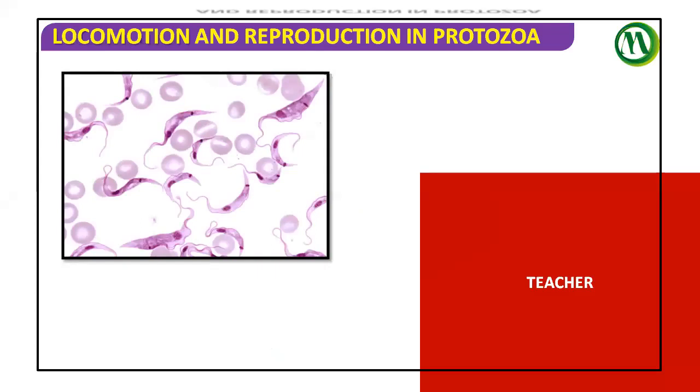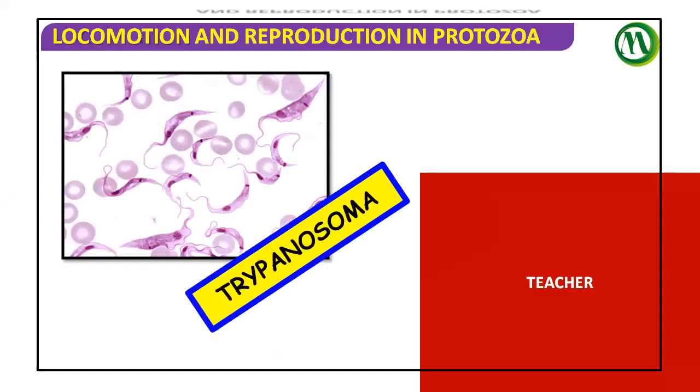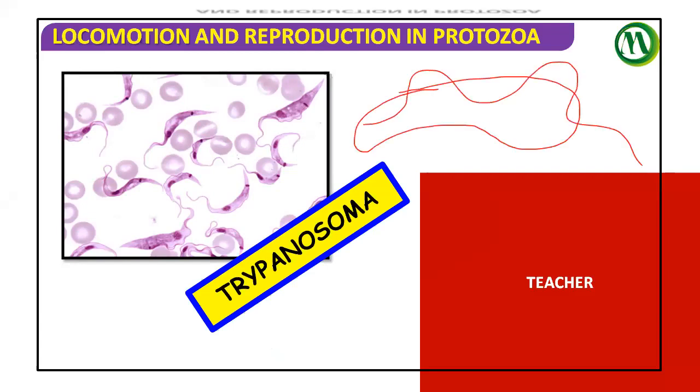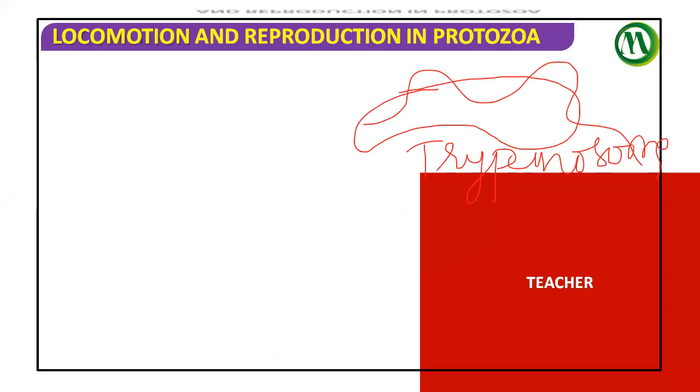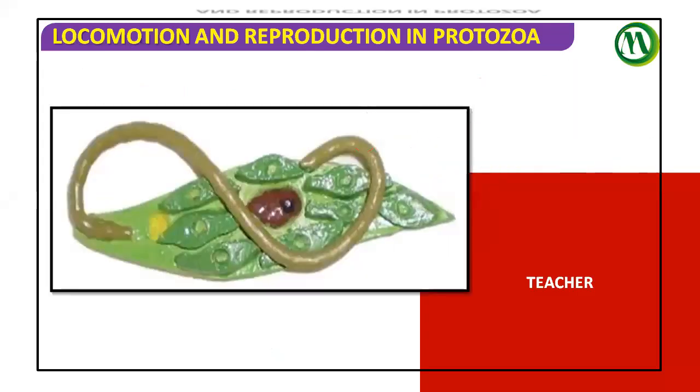Euglena, slide view. In a microscope, when you see the slide, you can see Euglena like this. Sorry, Trypanosoma like this. Trypanosoma gambiense is a parasite. If we see it in a diagram, we'll draw it like this. Here it is, Euglena.